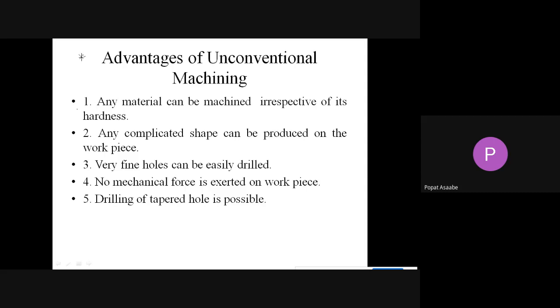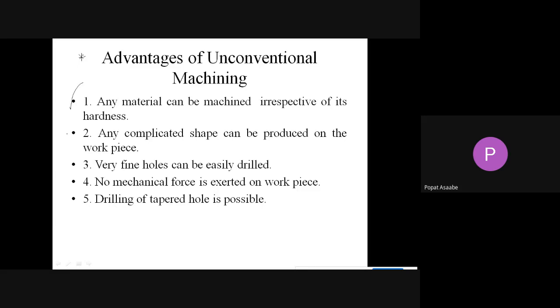But in conventional machining it is difficult to perform machining on harder material. Here the hardness of the workpiece does not affect your machining process. Any type of material we can machine, whether hard or soft. This is the first advantage of unconventional machining.